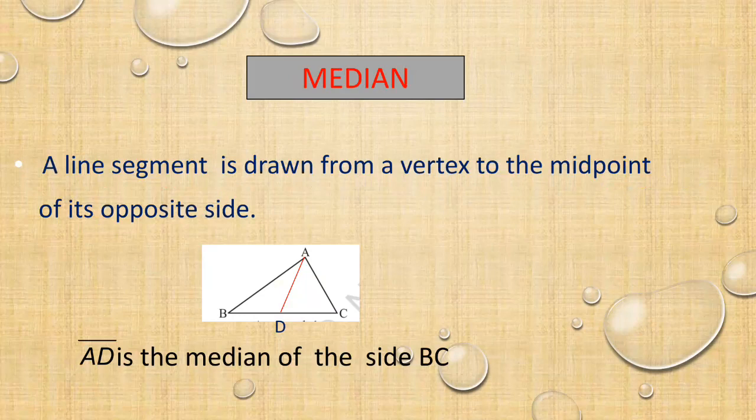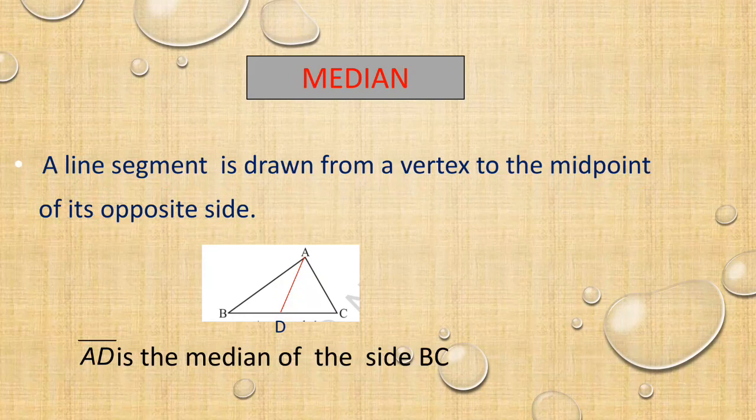Look at the figure. Here ABC is a triangle. I have drawn a line AD. AD is a line segment which intersects BC in the middle. It divides BC equally, into BD and DC. You have to remember that a median will divide a side equally.